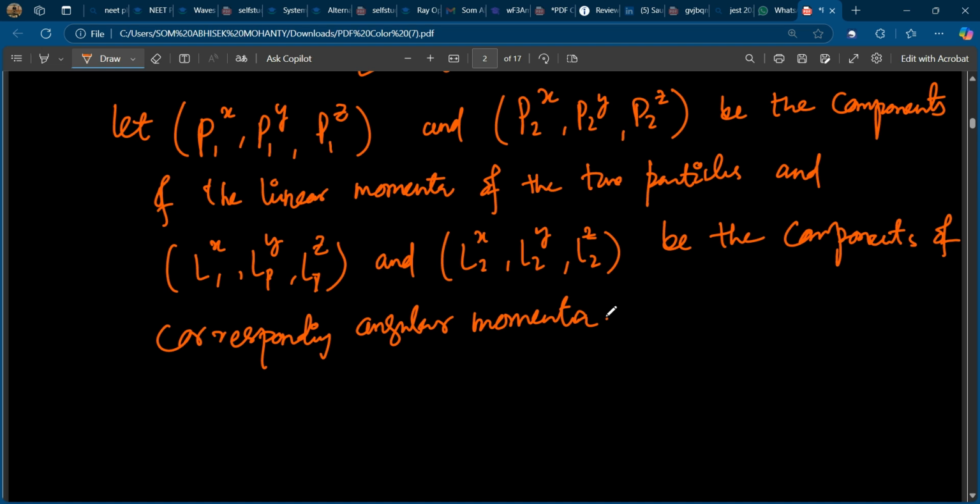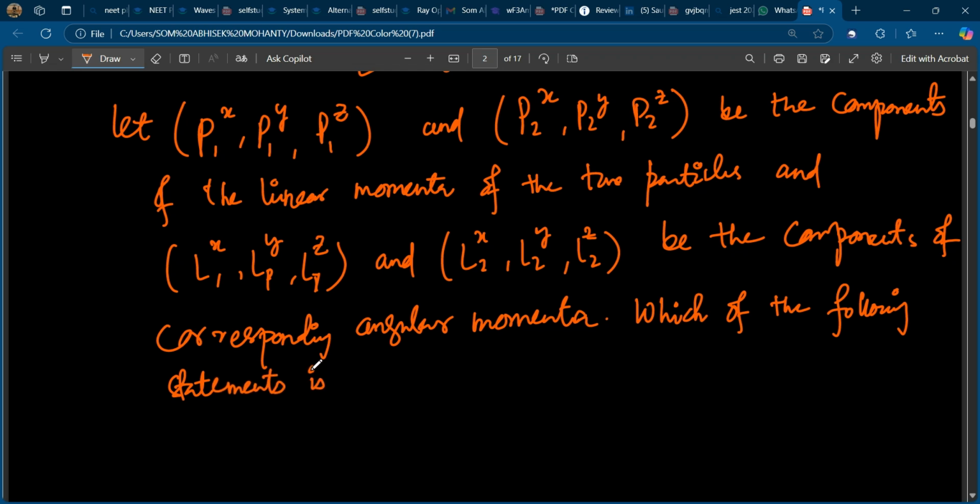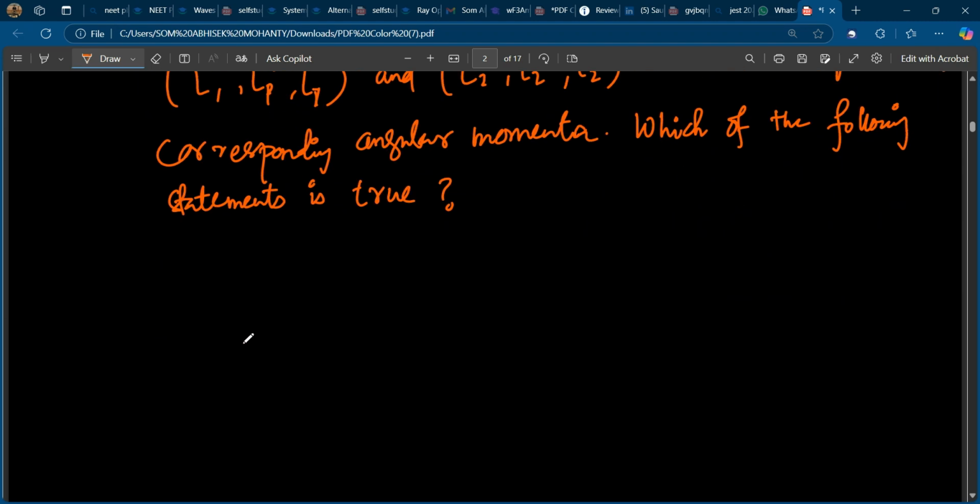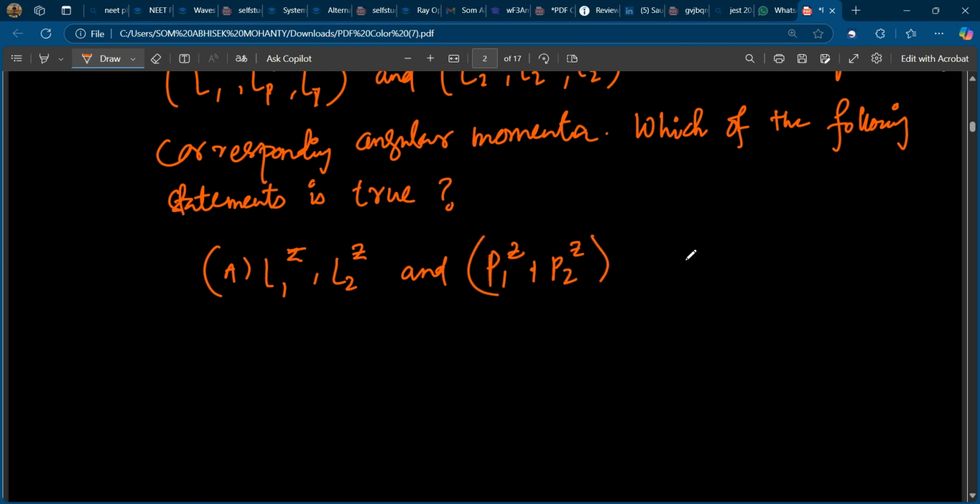So which of the following statements is true? Okay, so the options are: option A, L1z, L2z, and P1z plus P2z are conserved.